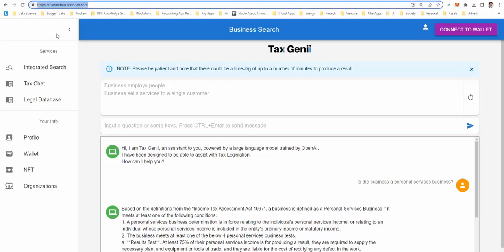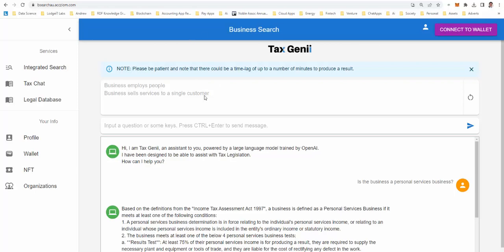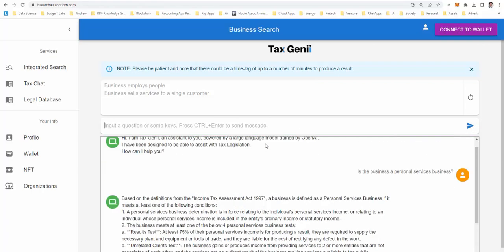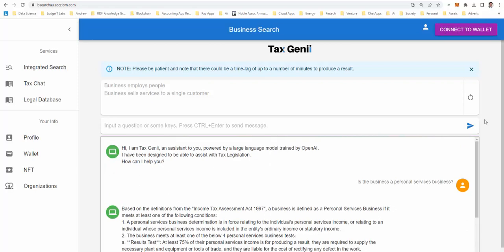To try our Tax Genie, head along to that URL. You can enter your scenario here and your question involving the scenario here, or you can simply enter a question here and then use that button or Control Enter to send the message. And then you'll engage in a chat.